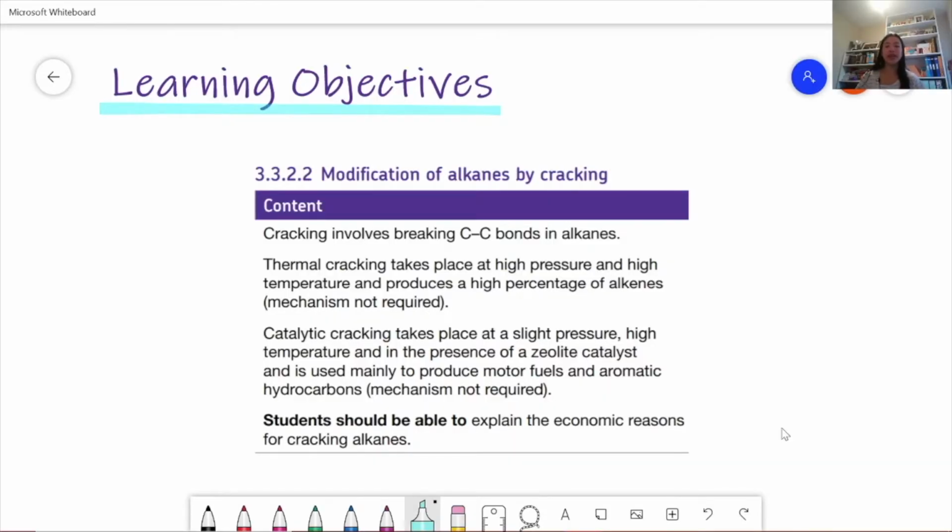Today we're going to be looking at the modification of alkanes by cracking. So cracking involves the breaking of carbon-carbon single bonds in alkanes, and we're going to learn about the two different types of cracking: thermal cracking and catalytic cracking. We're also going to be able to explain the economic reasons for cracking alkanes.